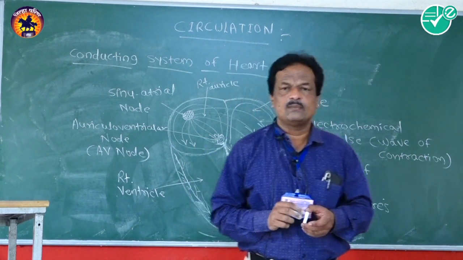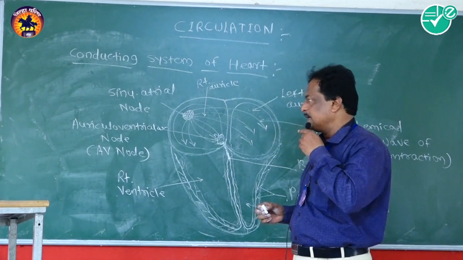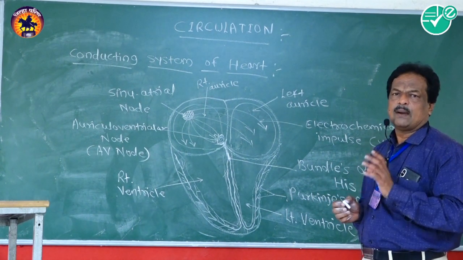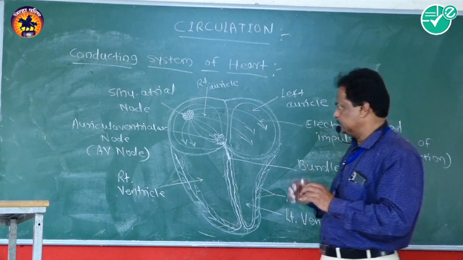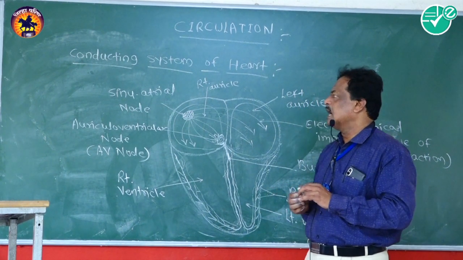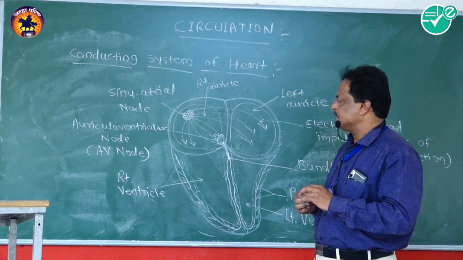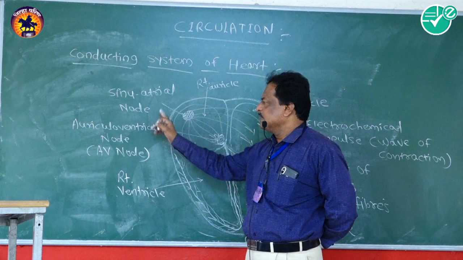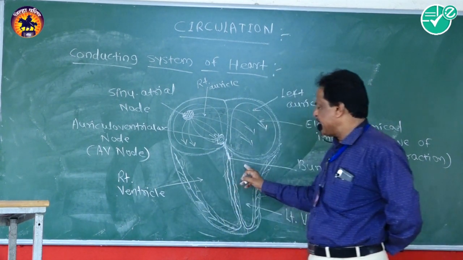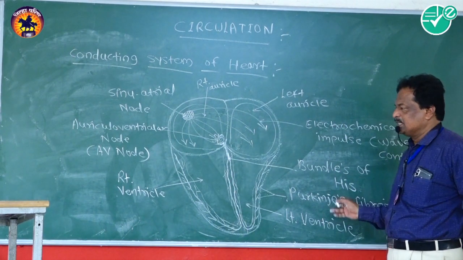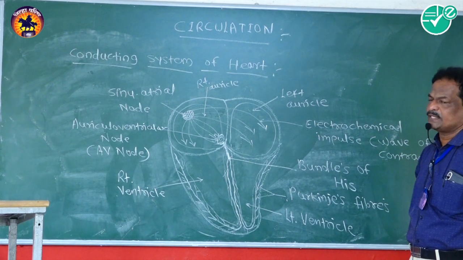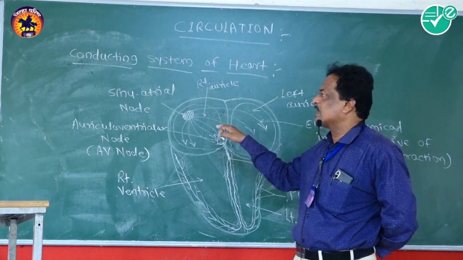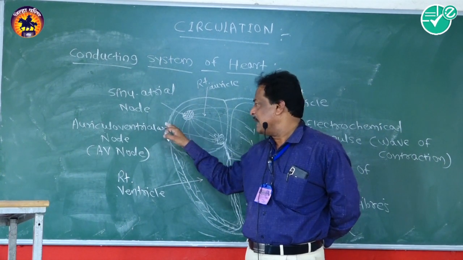The conducting system of the heart is regulated with the help of special tissues of the heart, known as SA node, AV node, bundle of His, and Purkinje's fibers. Means the conducting system is controlled with the help of nodal tissues which are present in the wall of the heart.